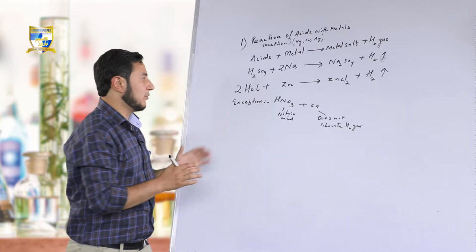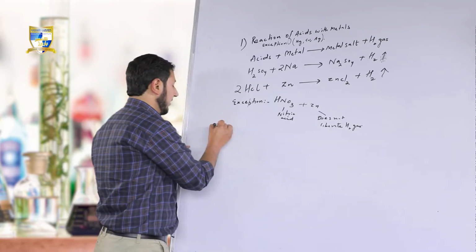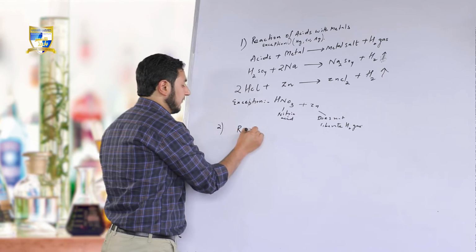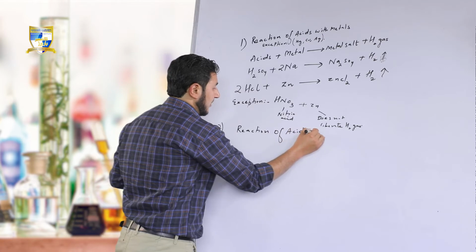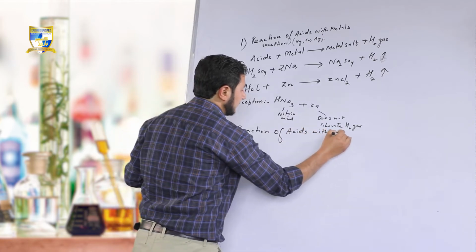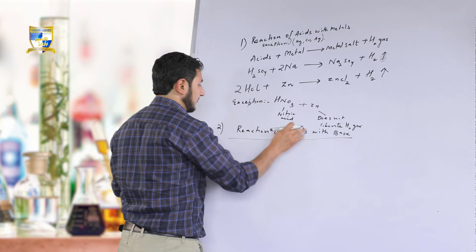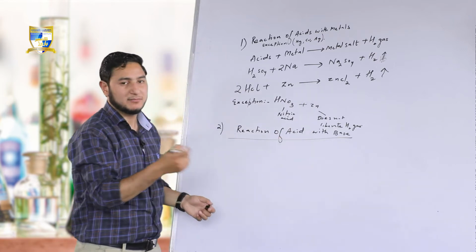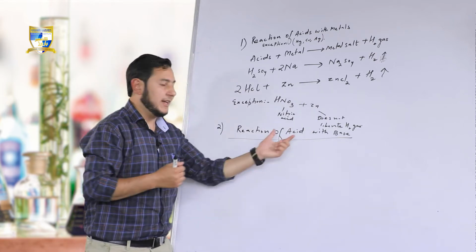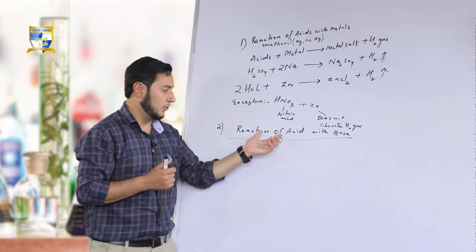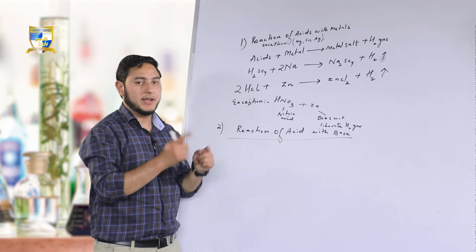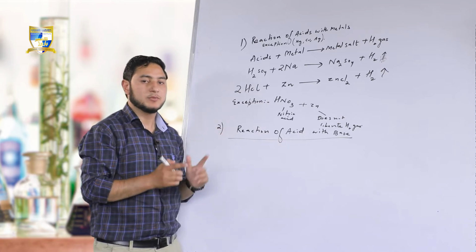Clear? Moving to the second property, that is the reaction of acids with base. What happens when acids react with base? We all know this from the very first chapter of our book, chemical reaction equations. When acids react with base, they form salt along with water.